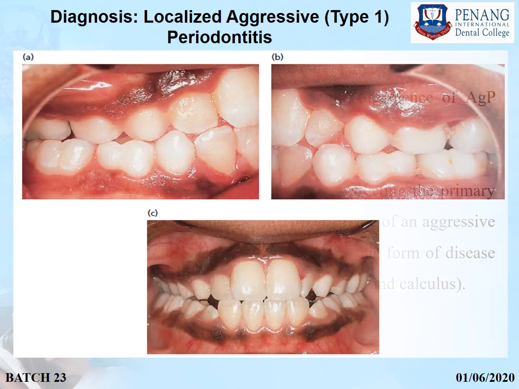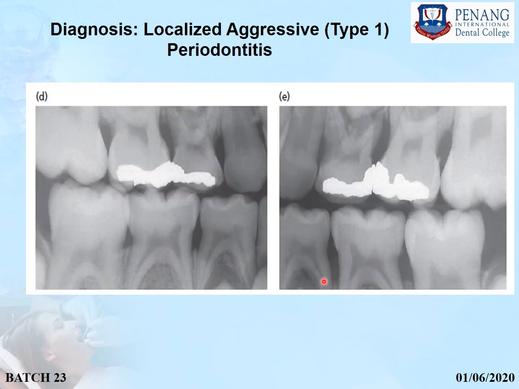So this is a photograph of localized type of aggressive periodontitis. You can see here the teeth which are affected mainly are the molars and the incisors. Local factors are less. Patient is otherwise clinically healthy and patient is of young age also, as you can see in clinical photographs. Bone loss is severe in the sixes as compared to the other sides. You can see here.